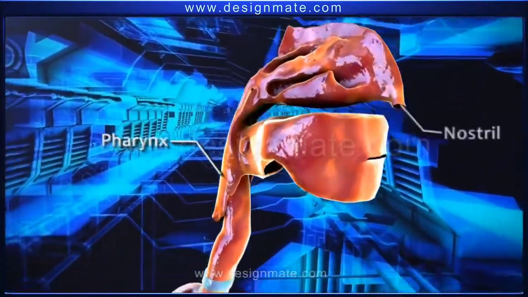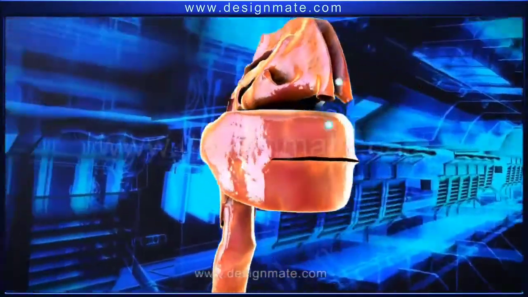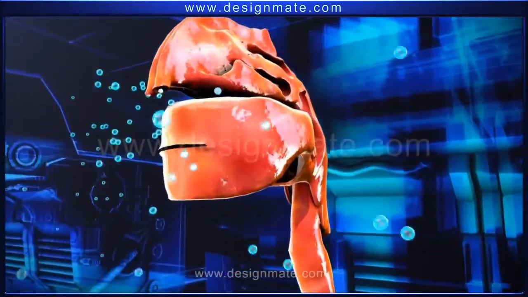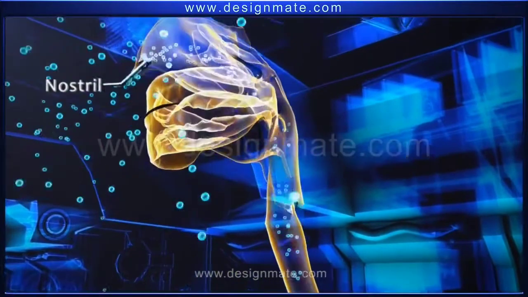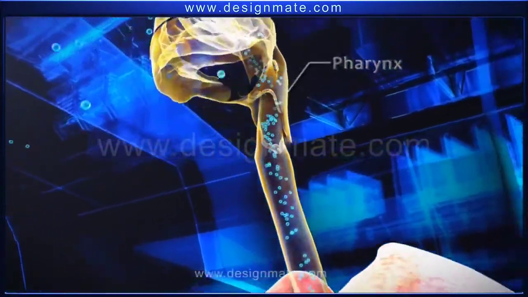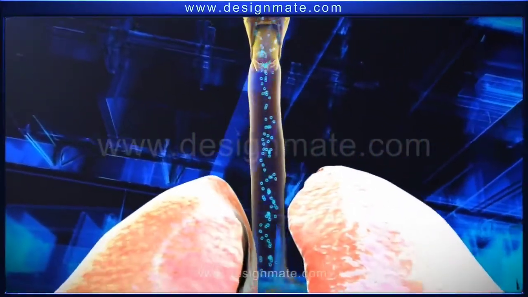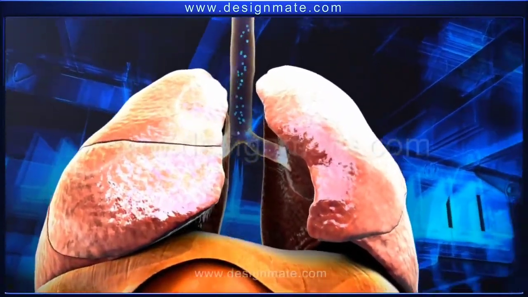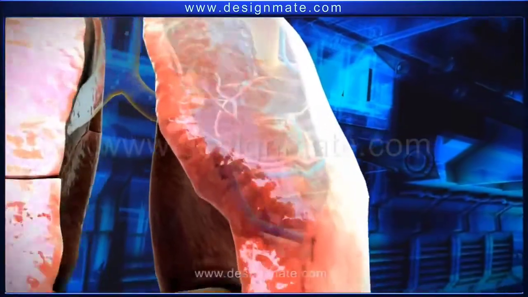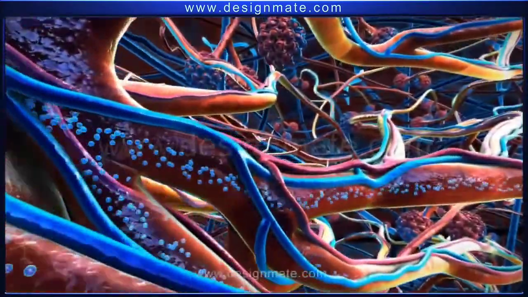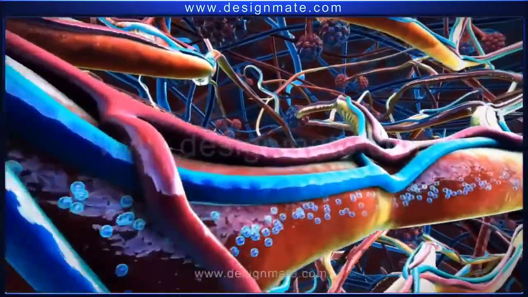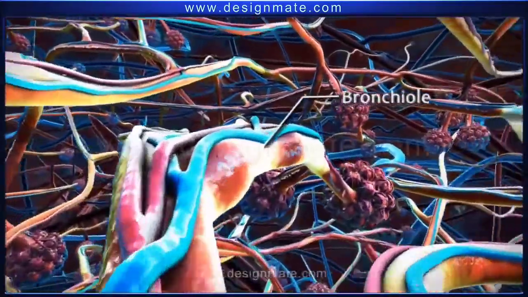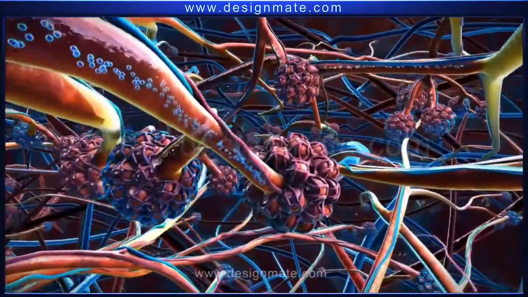Then comes the pharynx, the common path for the oral cavity and nasal cavity. Then comes the larynx, from which the oxygen molecules enter the trachea. From the trachea, they enter the bronchi. From the bronchi, which move into the lungs, the oxygen enters the bronchioles, travels through them, and reaches the alveoli chamber.